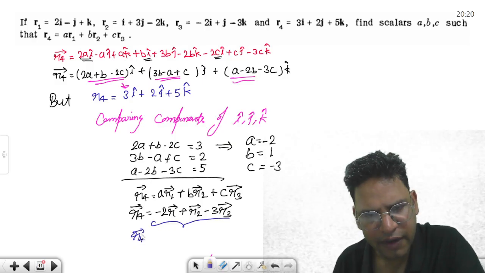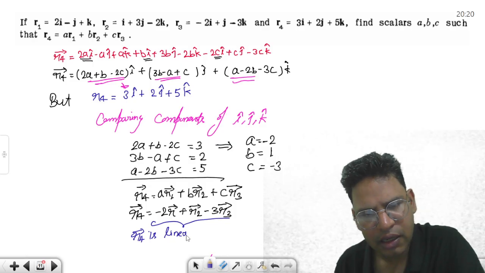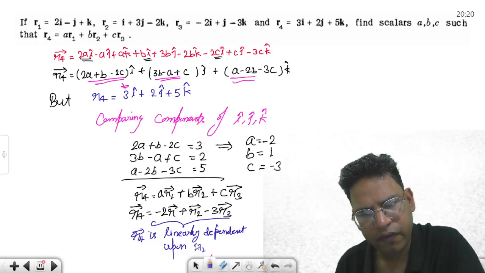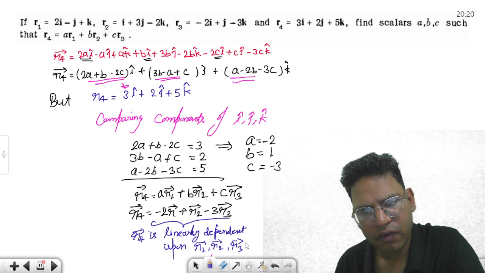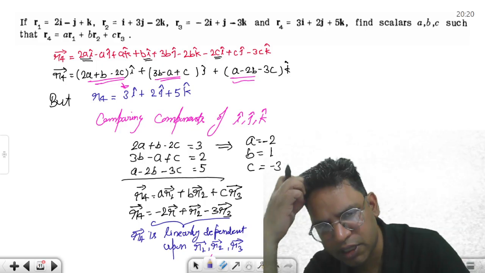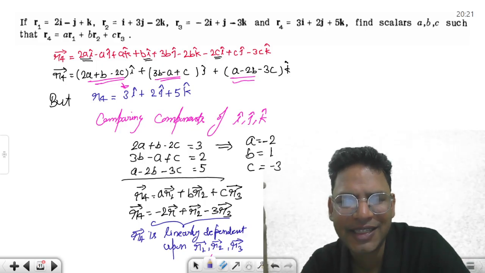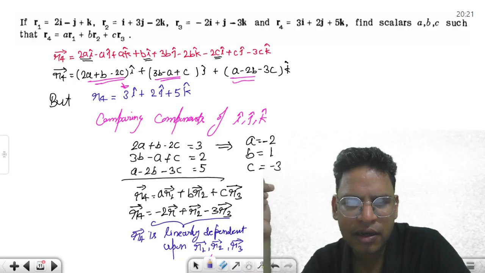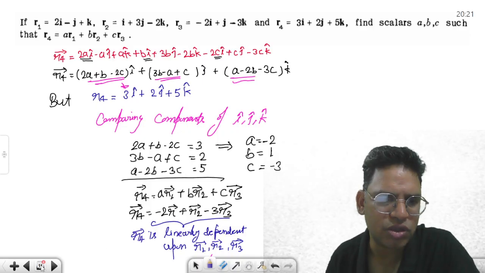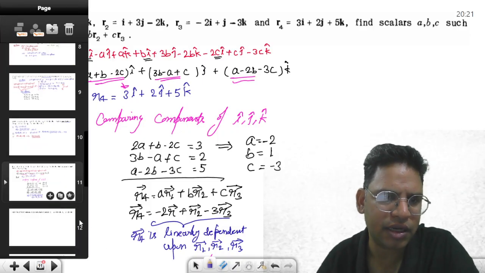So R4 is linearly dependent upon vectors R1, R2, R3. That is the most important aspect. In general, A, B, C are linearly dependent if you can find this. So this is the most important, and I am doing it again.